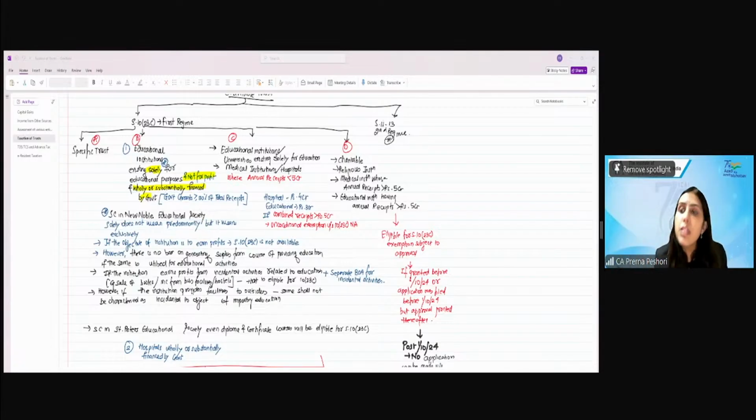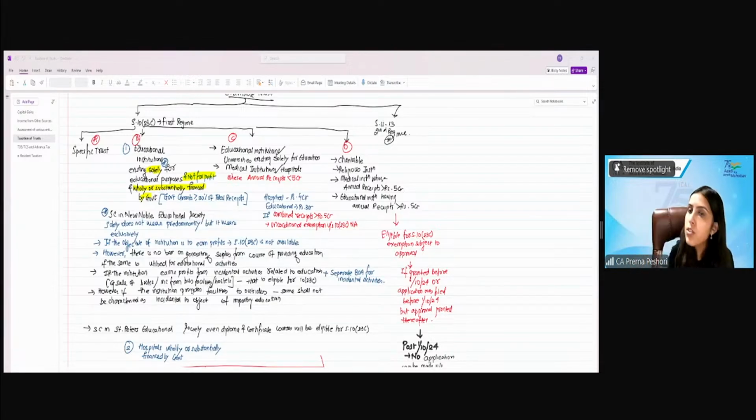And if I earn some incidental income from activities related to education, for example, if I sell textbooks in the school, or earn income from the bus facilities or hostel facility that I'm operating, it doesn't mean that therefore I'm not operating solely for education. I'm still operating solely for educational, but these incidental activities should be related to education, and I should maintain separate books of accounts for incidental activities. Right? If that be the case, it will still be characterized as existing solely for educational purpose and not for profit. However, if the institution provides the facilities not to the students but to outsiders, for example, renting of one hall in my school for a marriage function, this is not incidental to the objective of education, then I will not qualify for 10(23C).